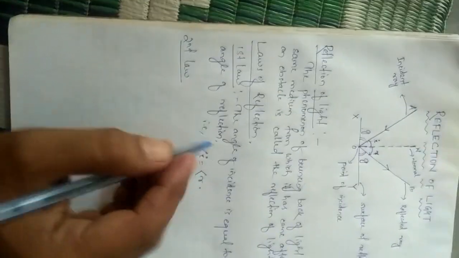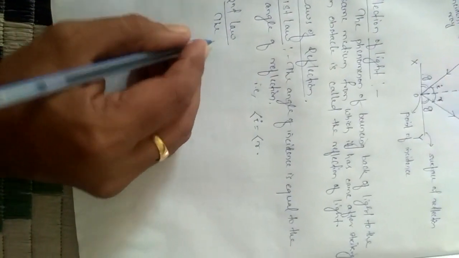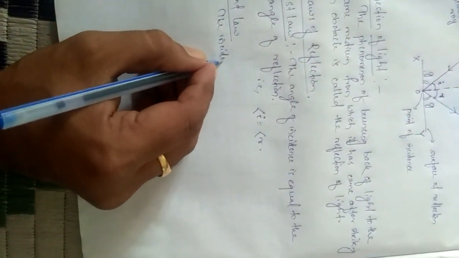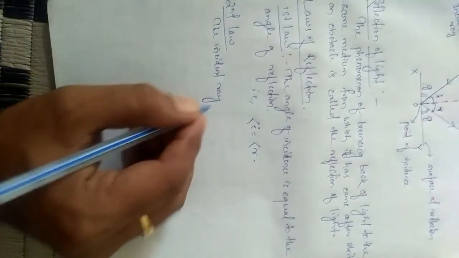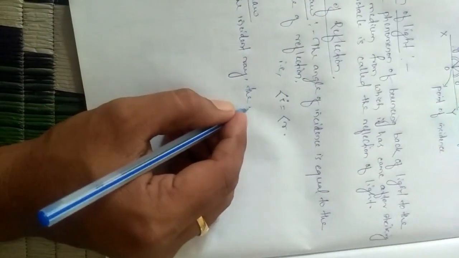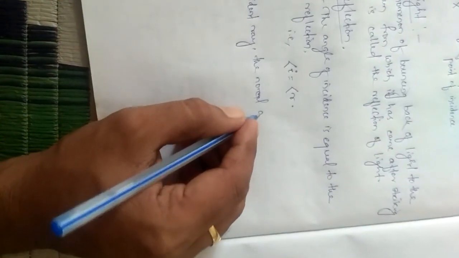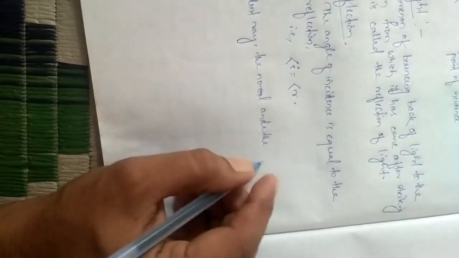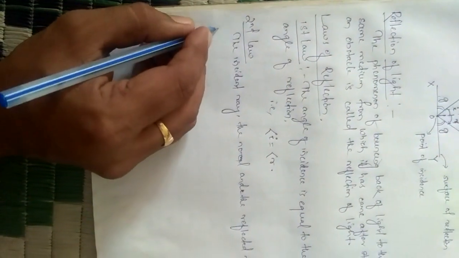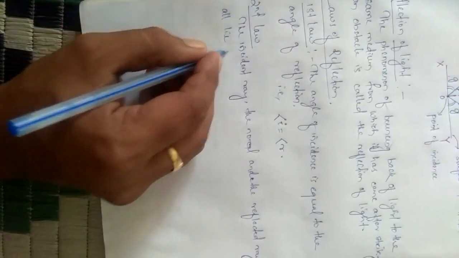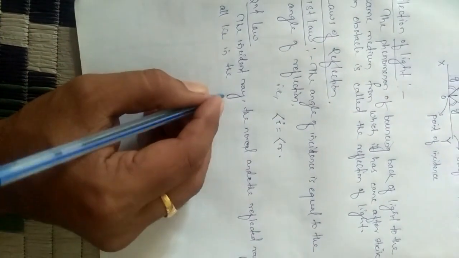Then the second law. What is the second law? The incident ray, the normal and the reflected ray all lie in the same plane.